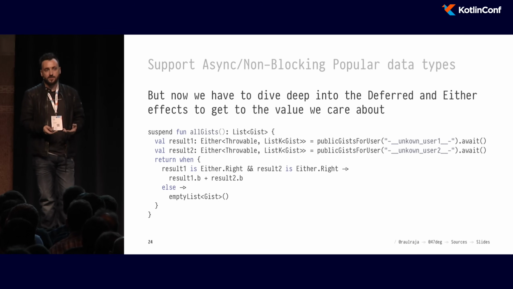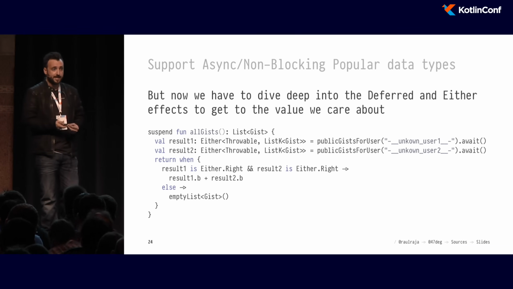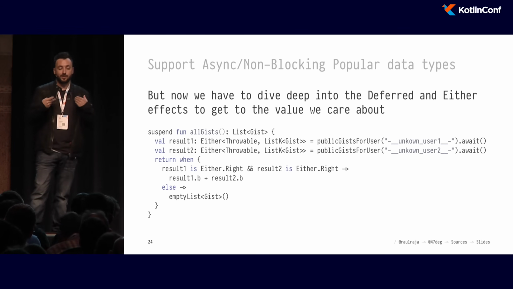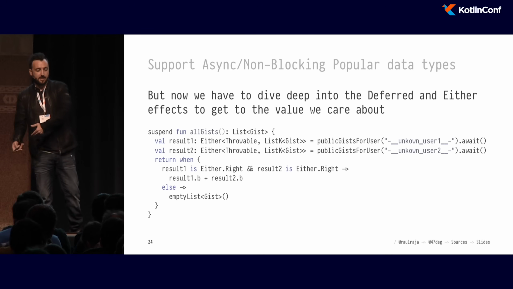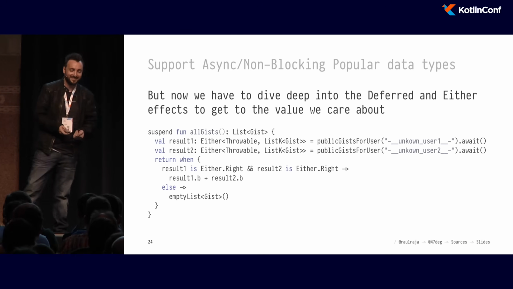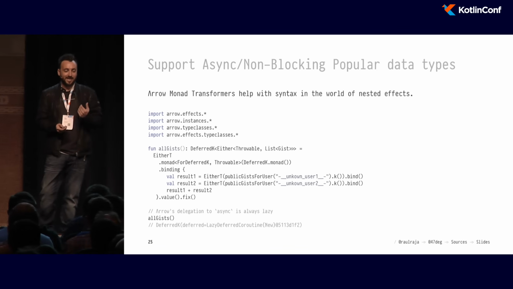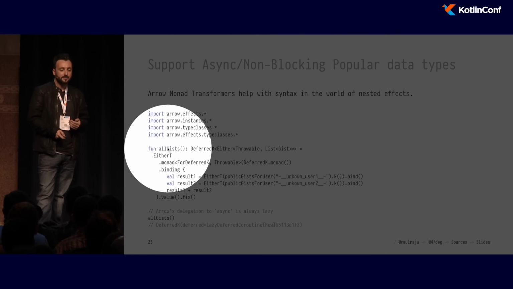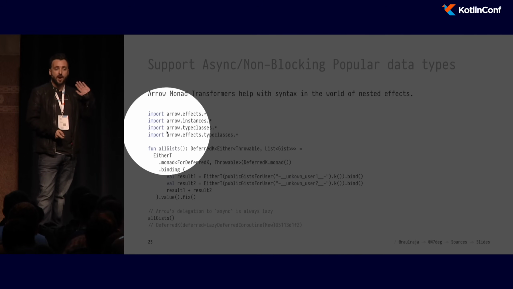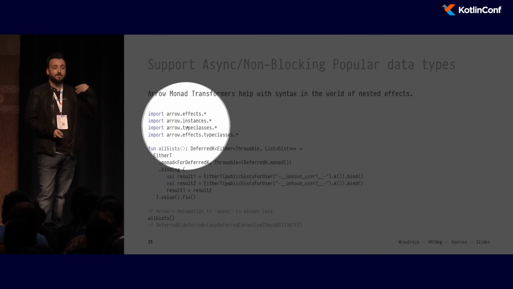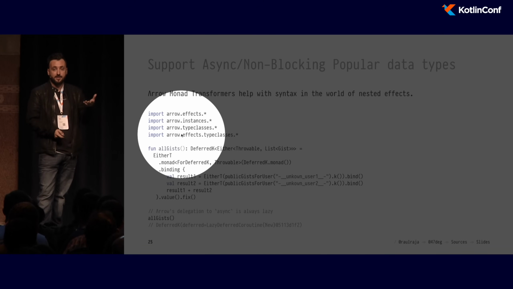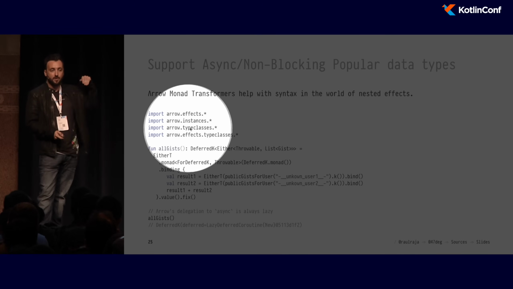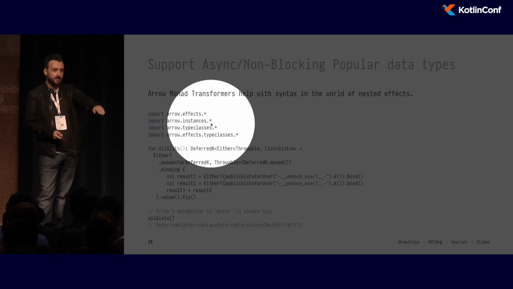And if you're using coroutines and Deferred and Either and all of these data types today, there are ways for you to get to the value that you actually care about, and that is called monad transformers. So Arrow provides a bunch of monad transformers. One of them is called EitherT, and what EitherT does is, for whatever effect you have that encapsulates an Either, in this case the effect is Deferred from Kotlin coroutines, we're able to flatMap all the way down to the actual value that we care about.